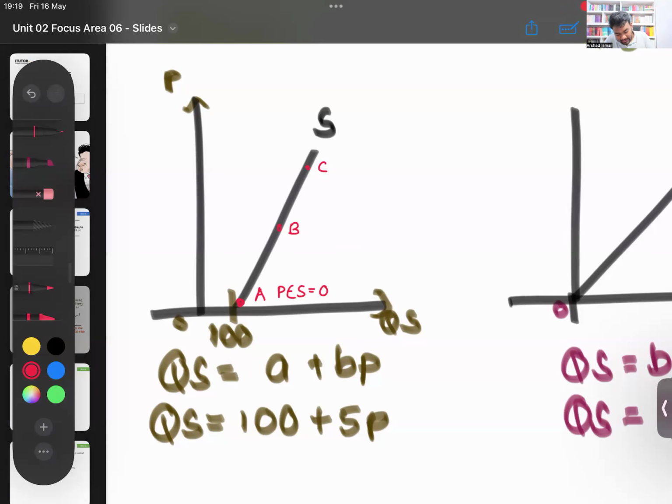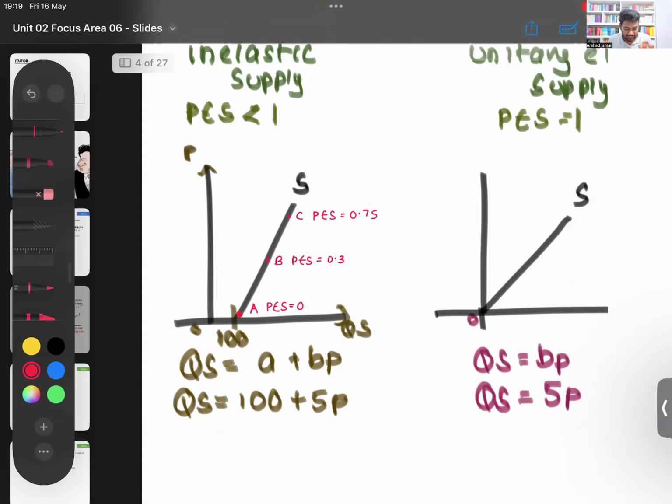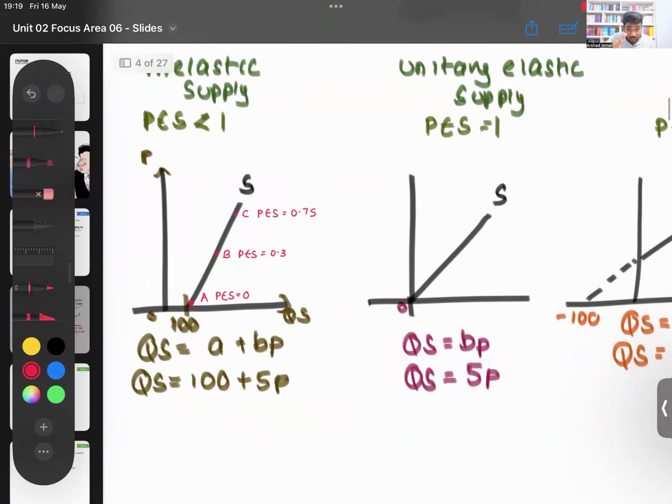So for example, here PES might be, let's say, 0.3. At point C, maybe your PES might be, let's say, 0.75. So along the supply curve, the PES will increase, but it will be less than 1. Remember that. For an inelastic supply curve, when the price is increasing, your PES value will increase, 0, 0.3, 0.75, but it will be less than 1.